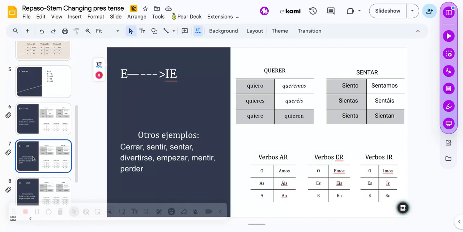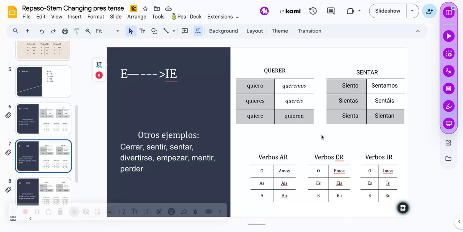All right, very good. E to IE, so stem changing verbs, E to IE, otros ejemplos, cerrar, sentir, sentar, divertirse, empezar, mentir, perder. And so this example of the conjugations, querer, we have quiero, quieres, quiere, and quieren. That's our boot formation. Queremos, queréis outside of the boot. Sentar, siento, sientas, sienta, sientan. And then outside of the boot, sentamos, sentáis.